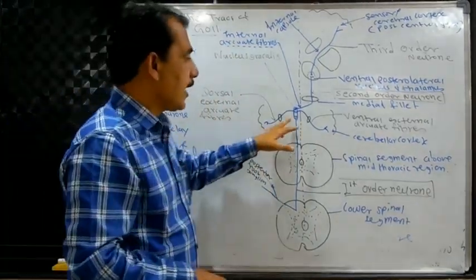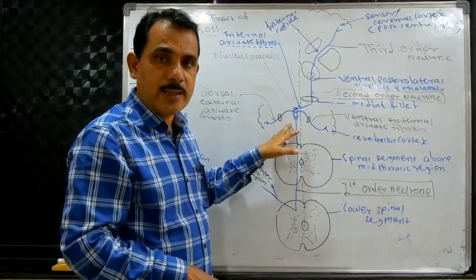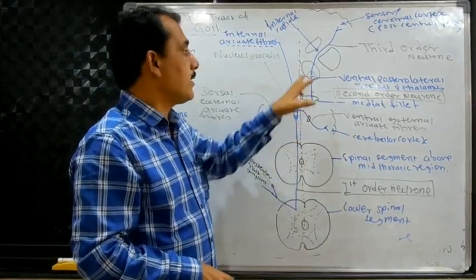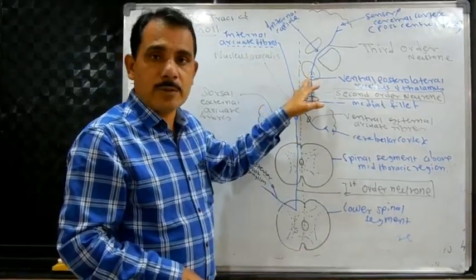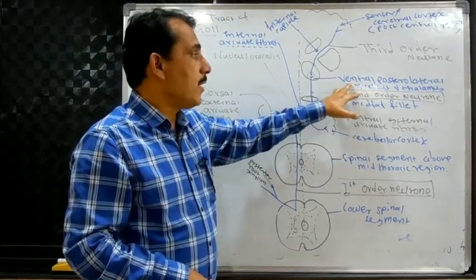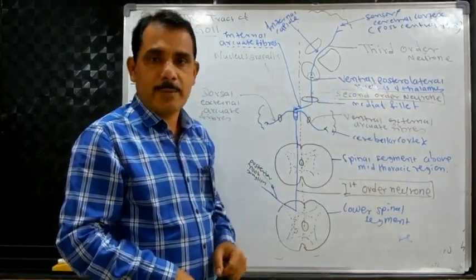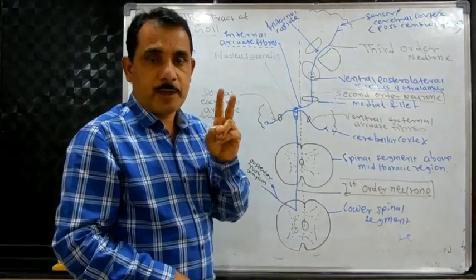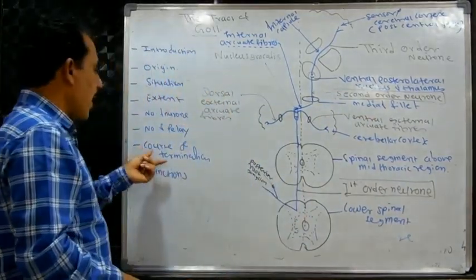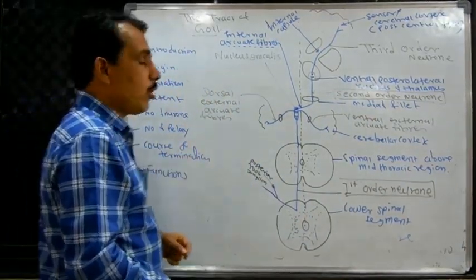As for the number of relays, there are two. The first relay takes place in the medulla, in the nucleus gracilis, and the second relay in the thalamus, at the ventral posterior lateral nucleus of the thalamus. Two relays are there. Now, the important part: the course and termination of the tract of Gall.